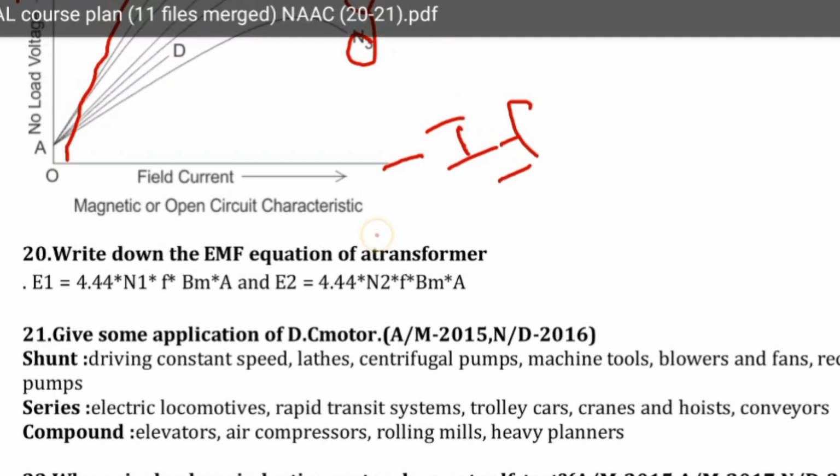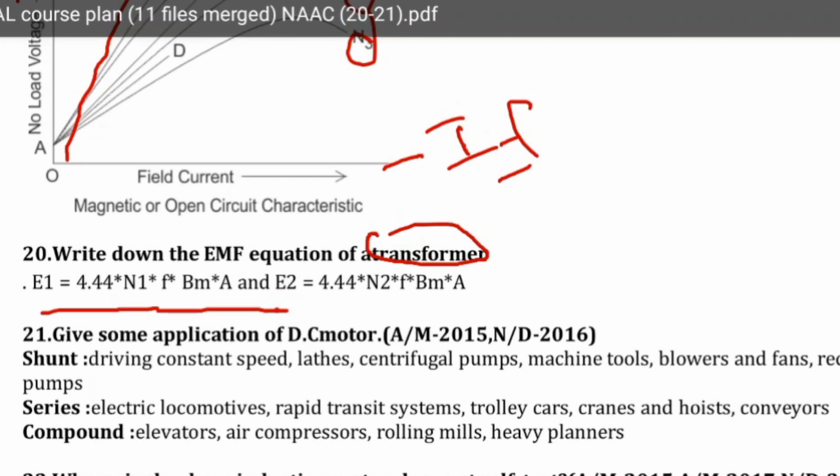Another one, write down the EMF equation of the transformer. The transformer EMF equation is E1 equals 4.44 N1 f Bm A, and similarly E2.